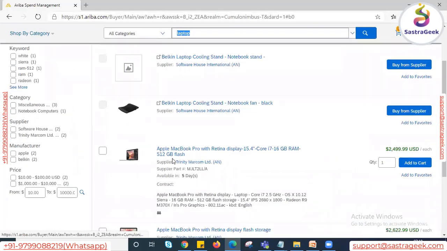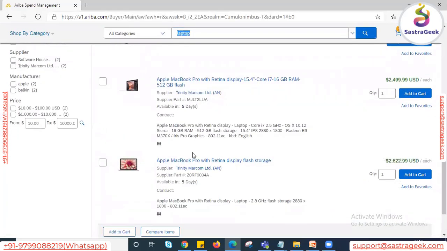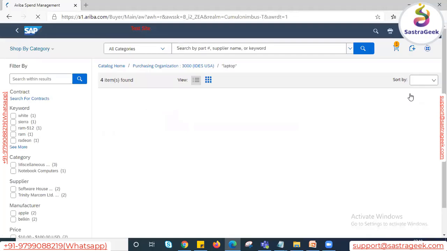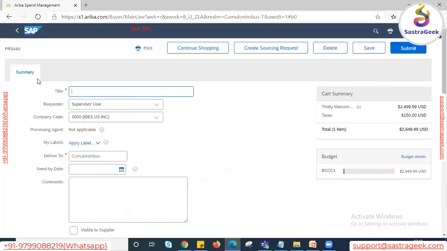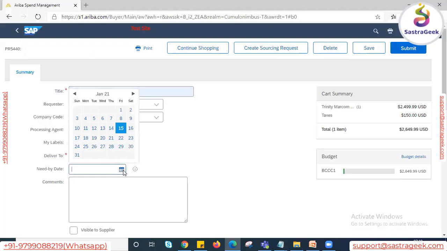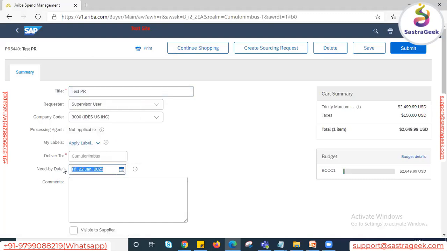We can see that we have multiple options available here. Whatever laptop products are configured in SAP Ariba, those options are available. We can see the price, and we can adjust the quantity. Just click on add to cart, proceed to checkout. And here we can see the PR number is created, and we have to specify only the PR title. For example, I am giving test PR and the need by date. That's it. Now we can quickly submit.